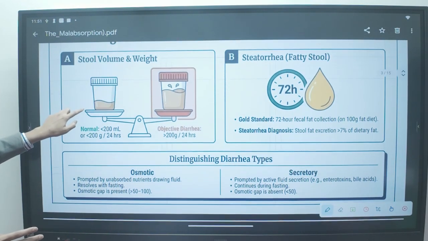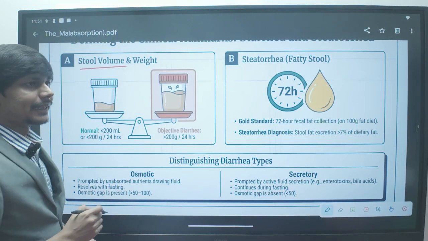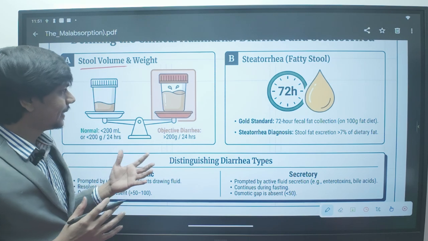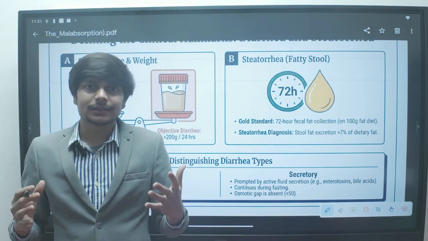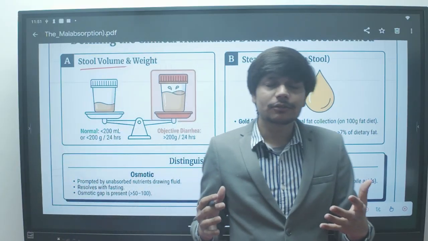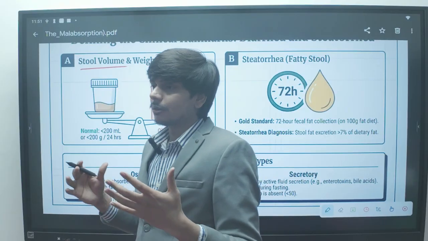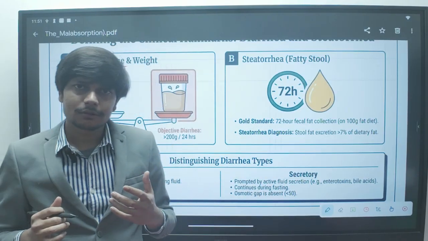First, the normal stool volume. Normally the patient can pass stool around 3 to 4 times per day, or sometimes it may go down to only once a week. That is also normal.